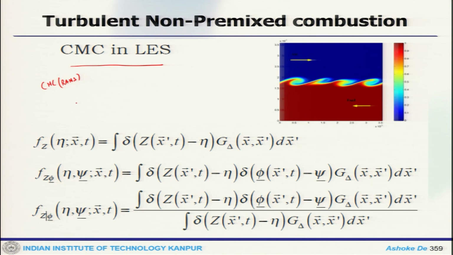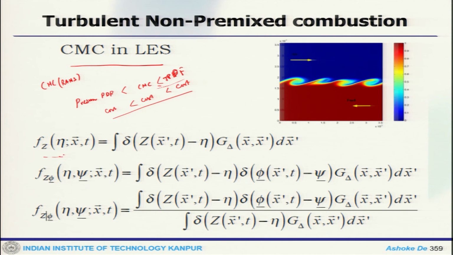So, compared to a presumed PDF, the CMC would be better, or sometimes equivalent to a transported PDF. But if you look at the computational cost, the presumed PDF is low cost, the CMC cost would be high, and the transported PDF cost is much higher. So, cost wise also, CMC can provide very comparable results to a transported PDF approach, but it is very specific to the non-premixed case. Now, once you go to the LES situation, this will be more involved.